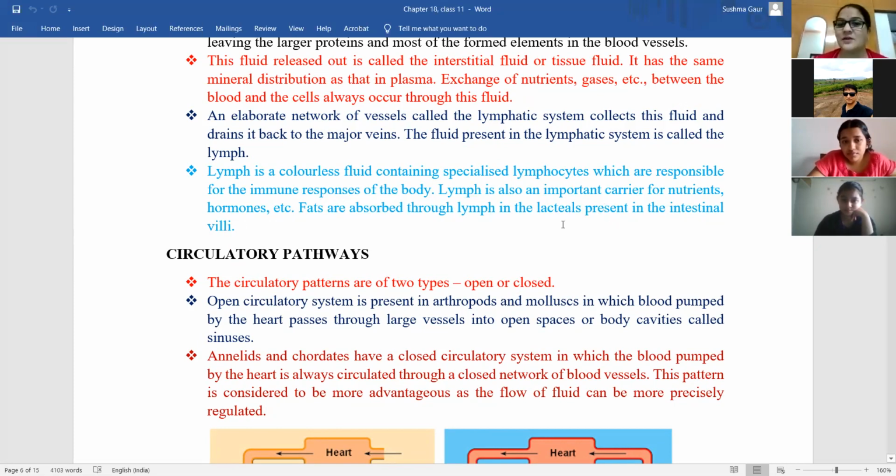It is a particular area present in the intestine. Intestine जब पढ़ेंगे then we will read this. So this is a function, but this is a definition for lymph. If someone asks you what is lymph and what are its functions, then you have to answer this. What are lacteals exactly? It is a particular area that is present in the intestine.